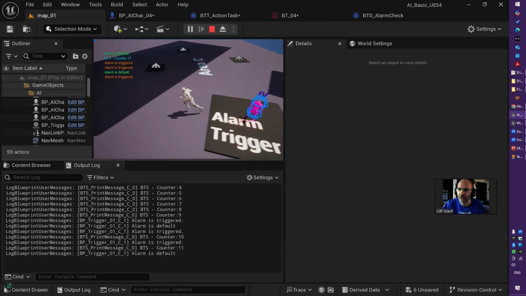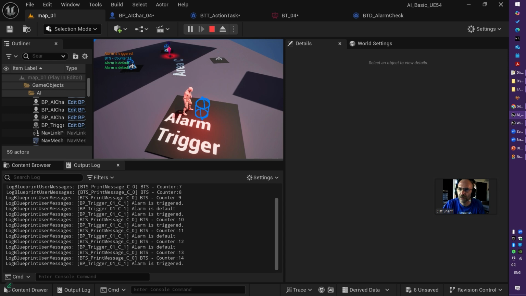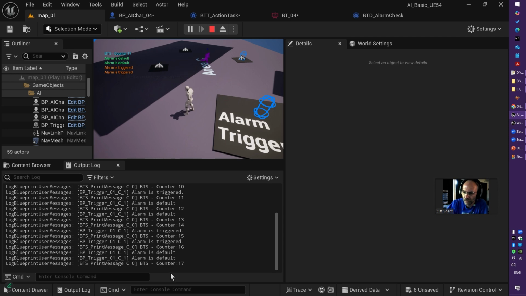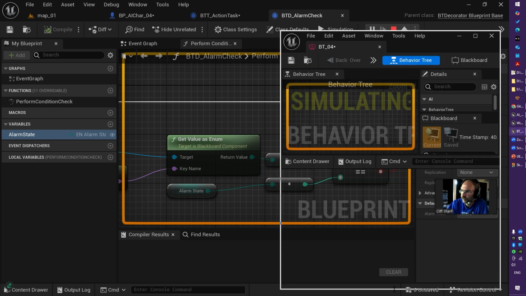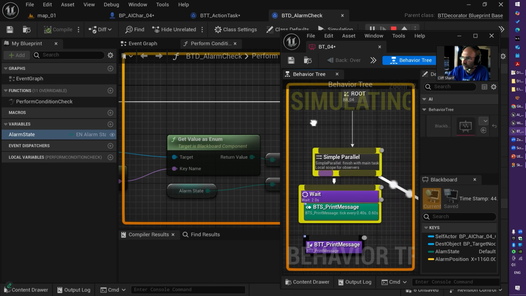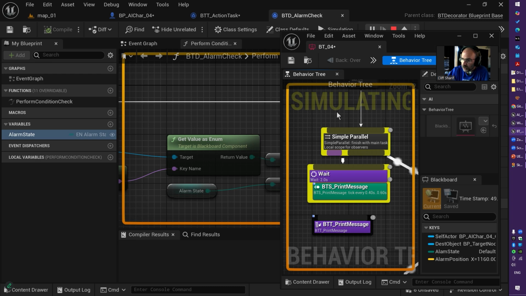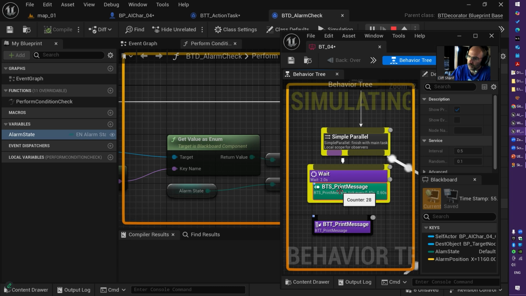Every time I'm in trigger, just chasing the trigger, visit there, and then it can return again, same. But I have that counter, and I have an alarm triggered. Alarm is default. So what is going on here? Let me open the behavior tree and check. So a simple parallel task is always running one task. All right, you can run service over that task or different couple of services with that task, but keep in mind this is always running.